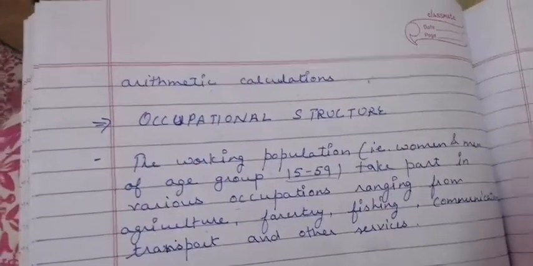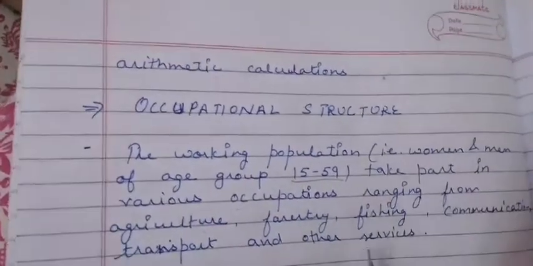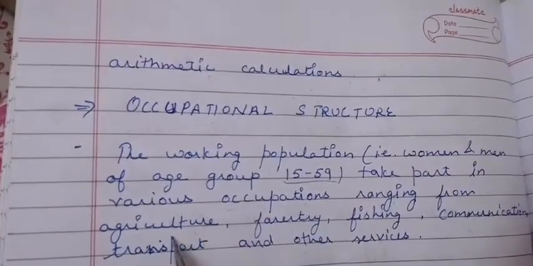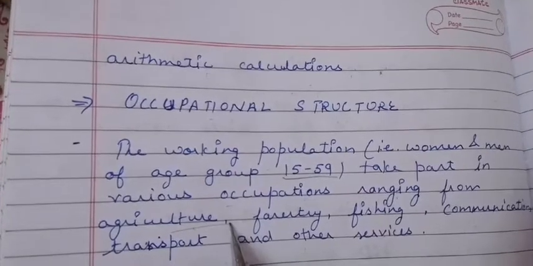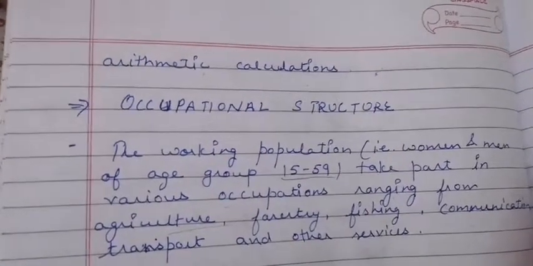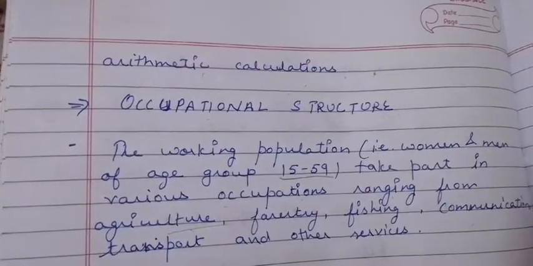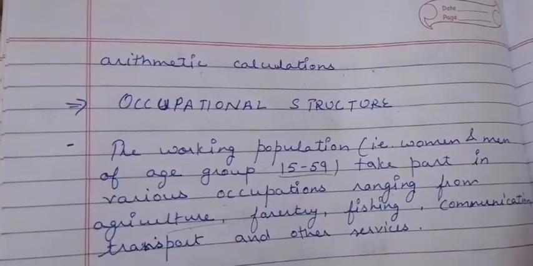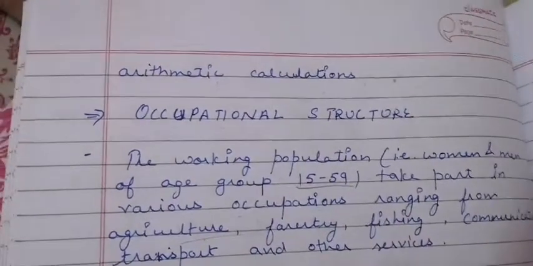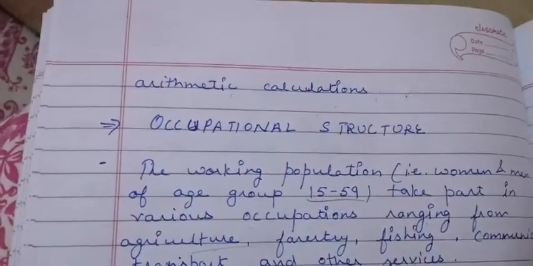And basically those countries where most of the people are engaged in primary activities, their economy is very low and they use primitive methods for the primary activities.